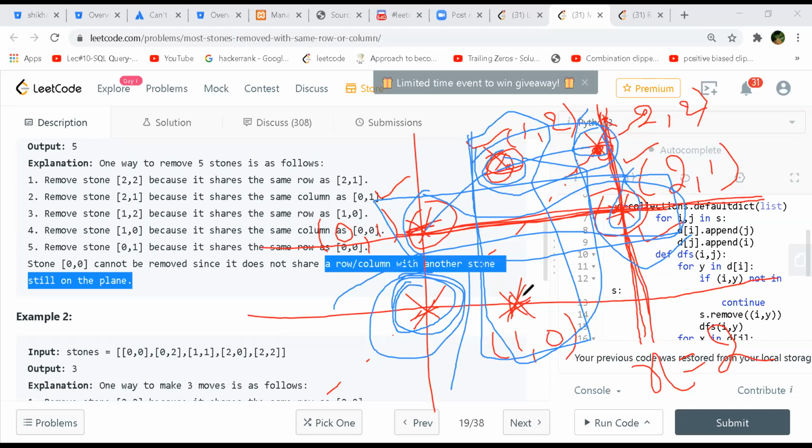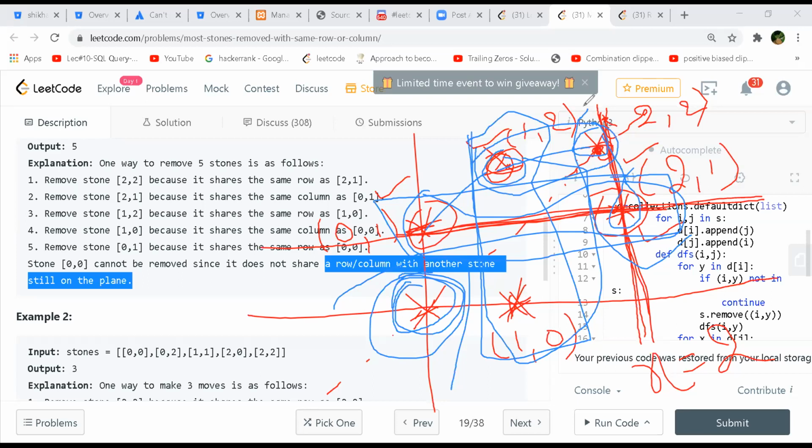So when you compare 0, 1 and 0, 0, you can remove 0, 1. So 0, 0 still remains, right? Only one stone is removed, right? Yeah, not both. You should only remove one stone at a time. So that can be paired with the other one. Yeah, that is what it shares in that explanation. Okay, I thought both are removed at the same time.